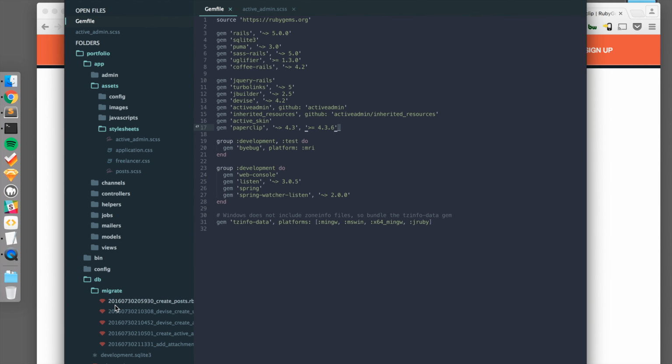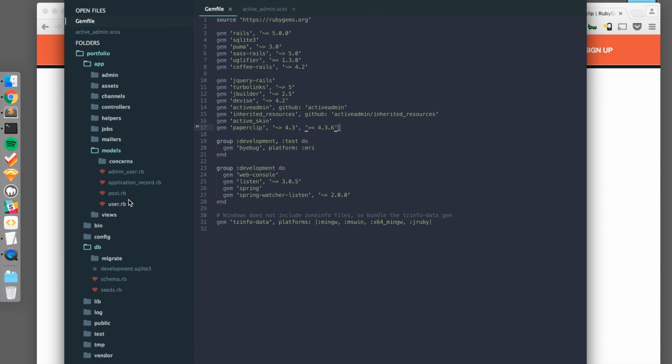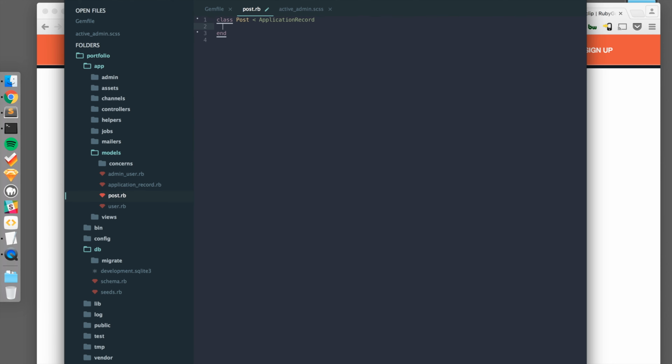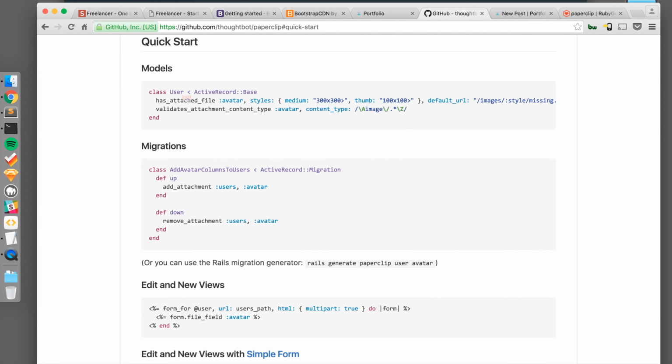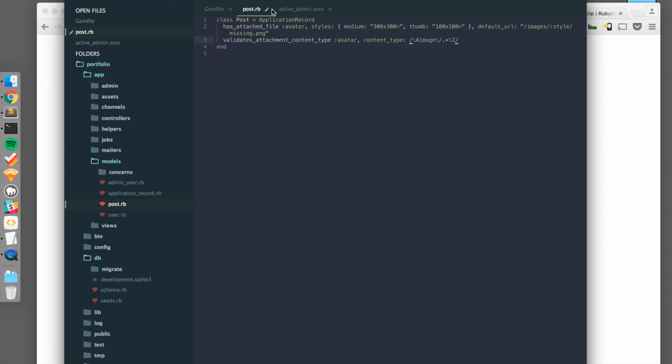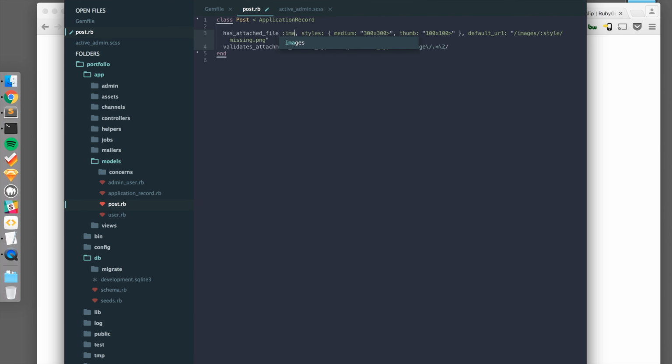Very nice. So let's go to app, models, post.rb, and inside of here we will go back to get started, and you can see in the quick start section it has this information right here that we need to add to our model that will be using Paperclip. So we can copy this example and paste it into our post.rb. Instead of avatar, we're calling ours image. We won't be using this default image, so we can remove that. And we can save what we have here.